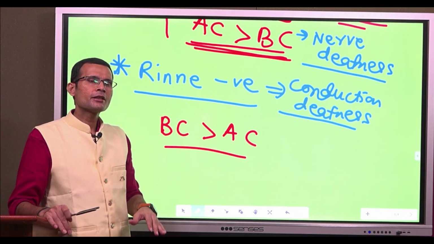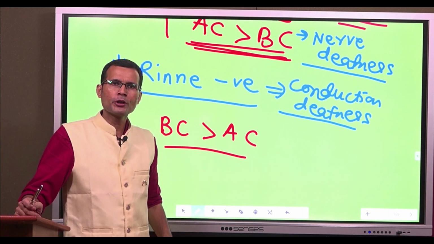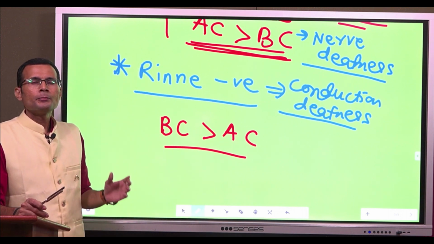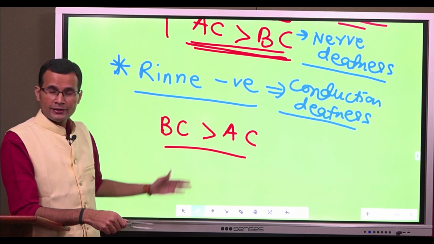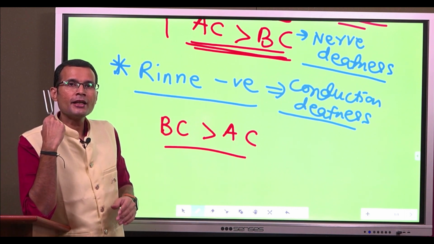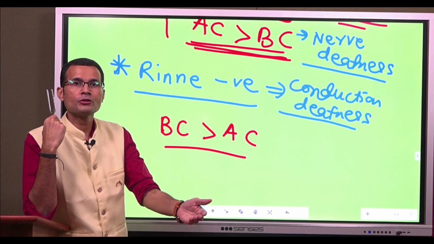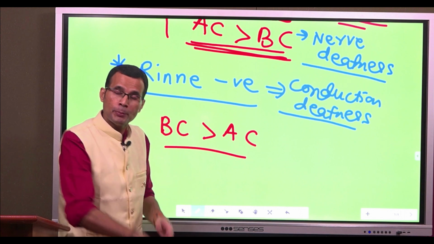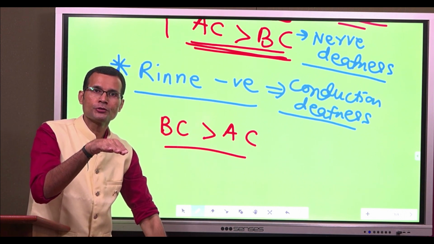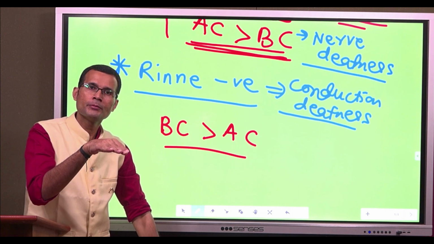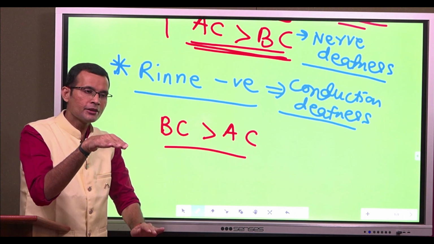Bone conduction and air conduction are almost equal. So Rinne equivocal is one way of looking at it. And otherwise, the possibility is that air conduction had reduced and bone conduction was therefore better than air conduction. Look, air conduction, bone conduction. Air conduction has reduced because of the middle ear problem, otitis media. So now bone conduction is better, longer than the air conduction.